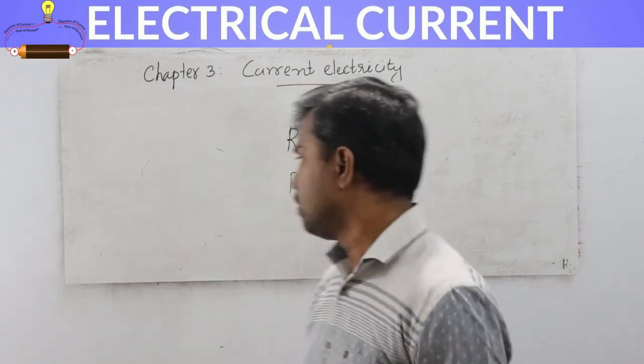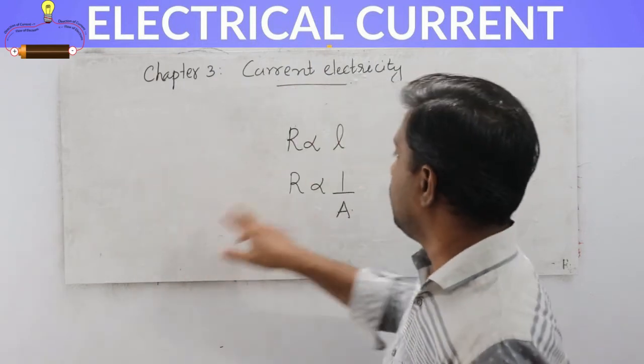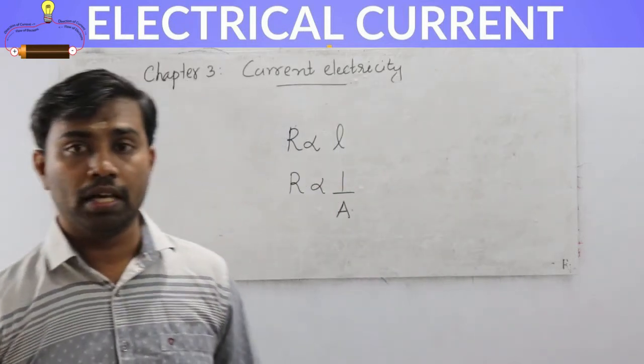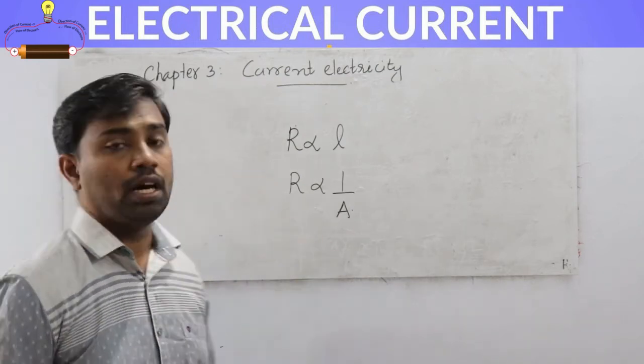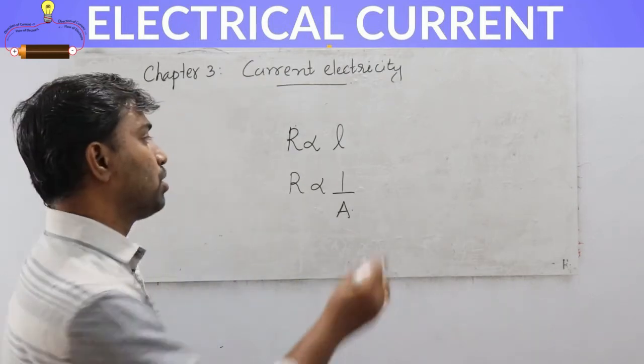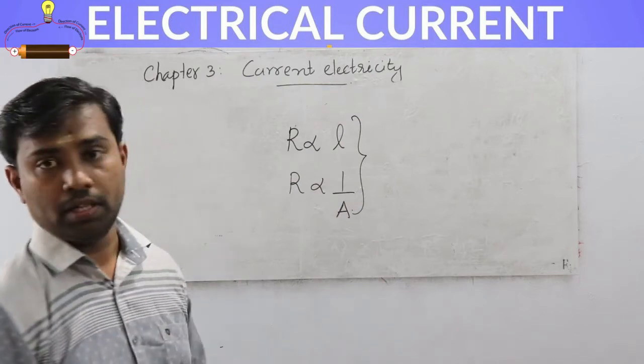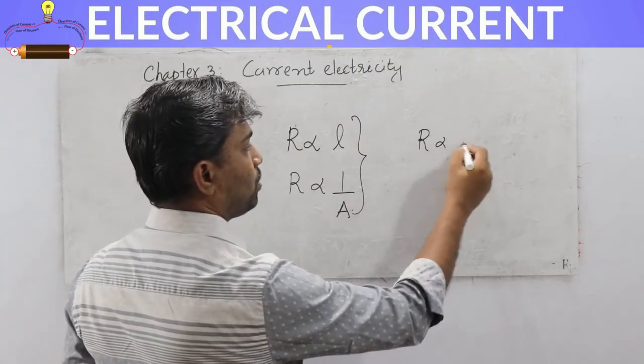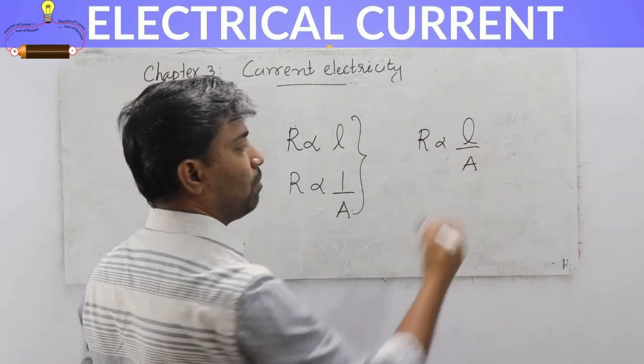Okay. So from here we got two relations. One is R is proportional to length, resistance directly proportional to length, and resistance is inversely proportional to the area of cross section. So I am going to club these two equations. If we club these two equations, we get R is proportional to L by A.